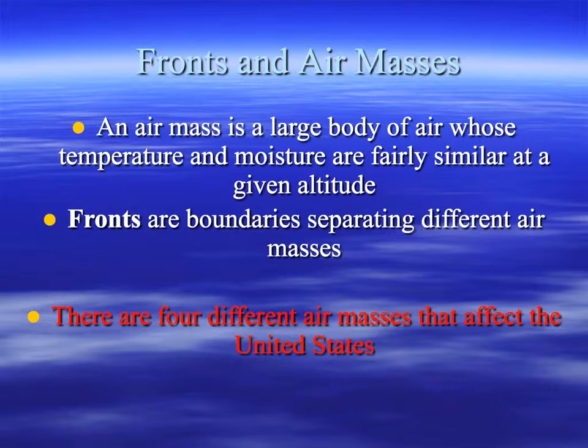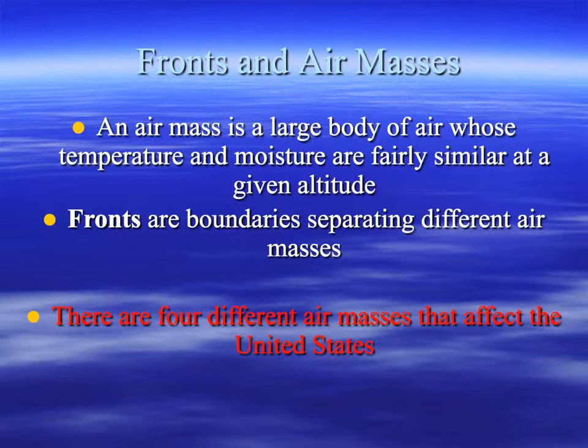Okay, so we've learned what fronts are, high pressure and low pressure. But what generates these high pressure and low pressure? Well, air masses. Air masses are responsible for all of it. An air mass is a large body of air whose temperature and moisture are fairly similar throughout. Fronts are the boundaries that separate these different air masses.